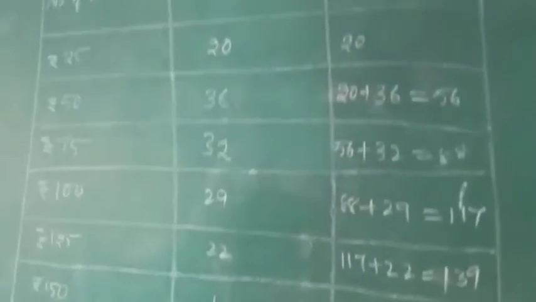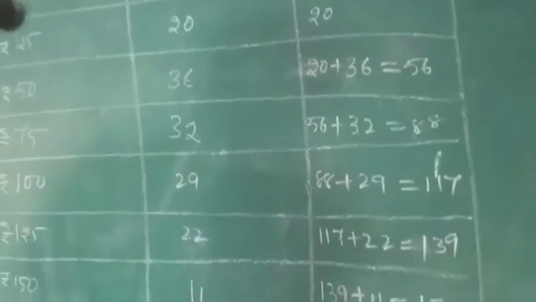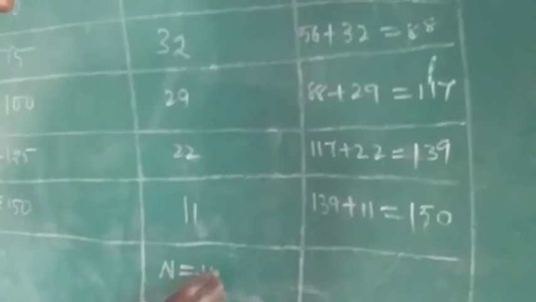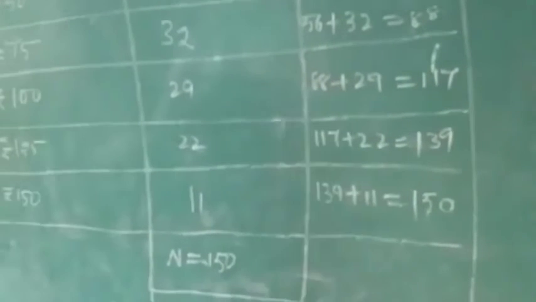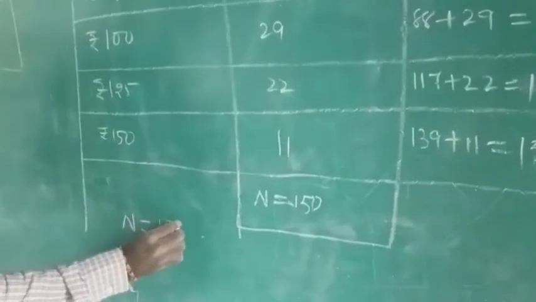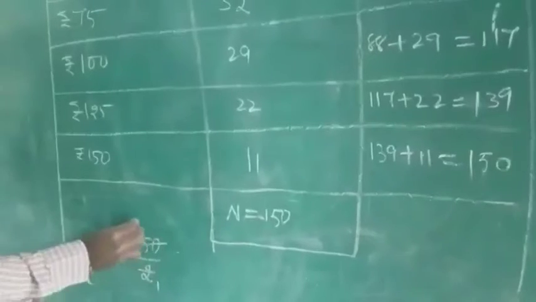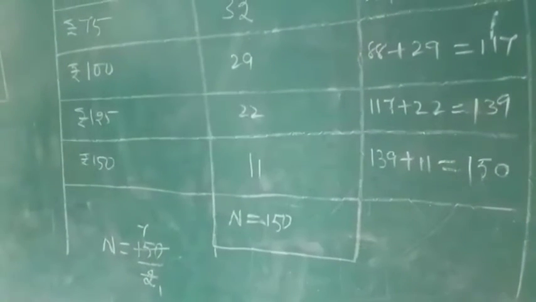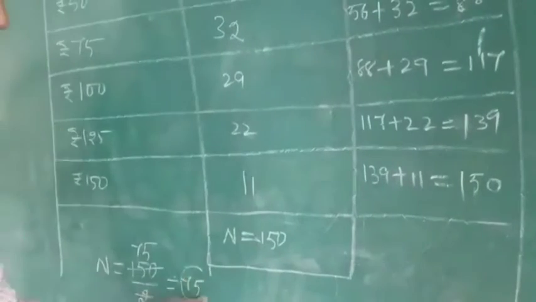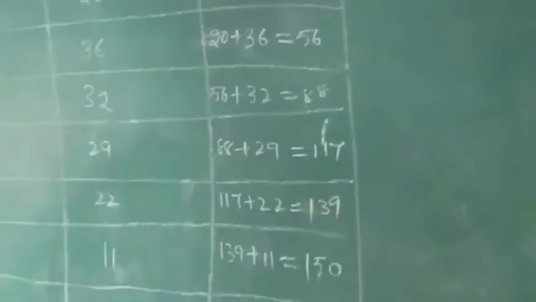I told you clearly at the beginning of the class, you need to find the n. This is the n value. What is the n value? N is equal to 150. So here n by 2 is 150 by 2, and the answer is 75.